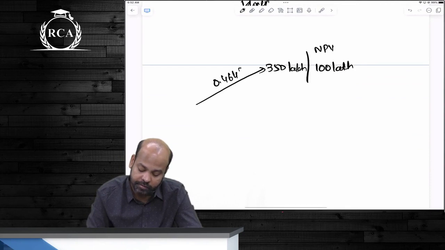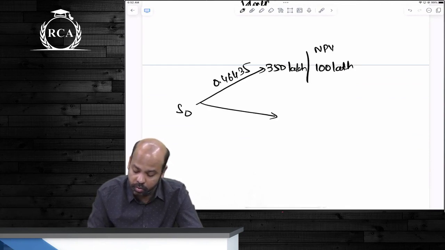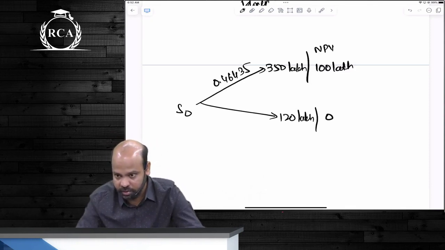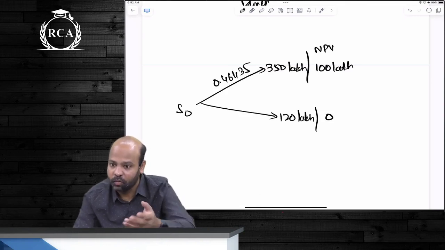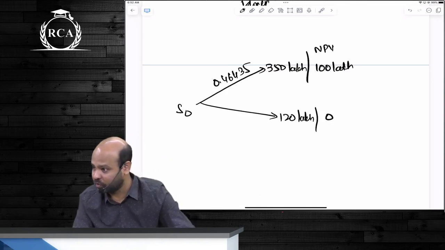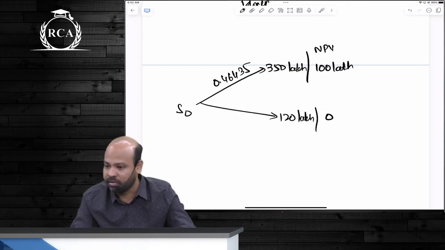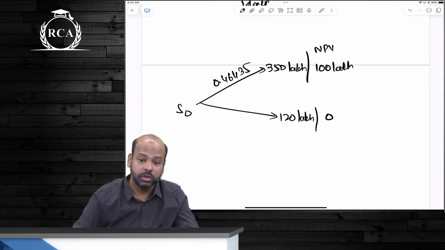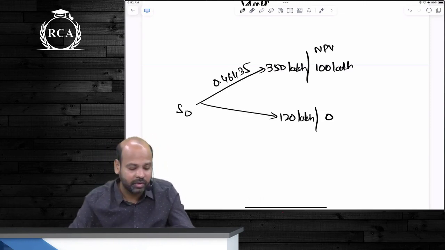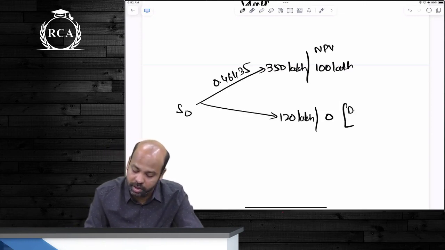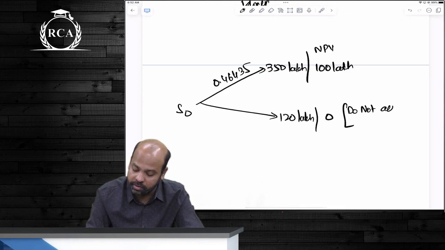The probability for that is 0.46435. If the price turns out to be 120 lakhs, I'll write 0. Here again ICI wrote negative 1.3 crores. When you say you will take a negative NPV of 1.3 crores, you're telling us you have an obligation: even if you wait, no matter what happens, you're going to start the project. That is not the question. The question is about whether you should accept the project or not. So the answer I'm writing is: do not accept the project as the benefit is less.